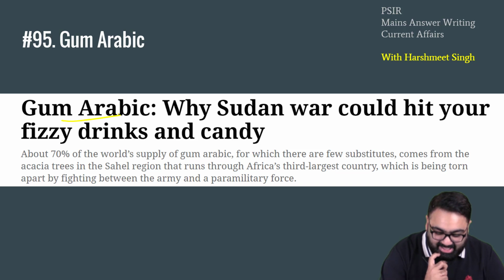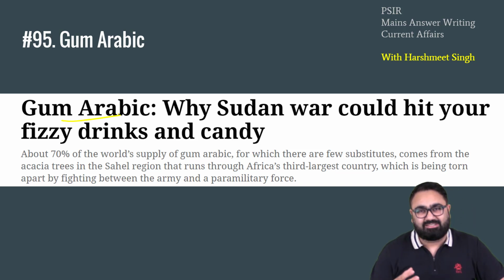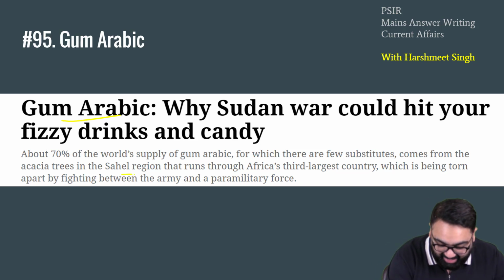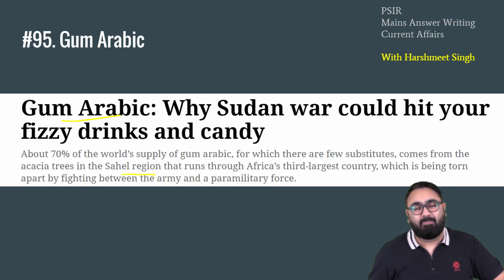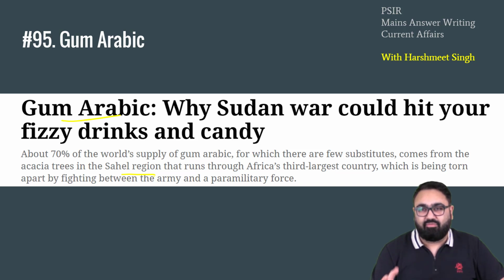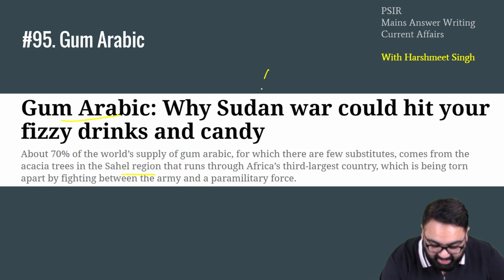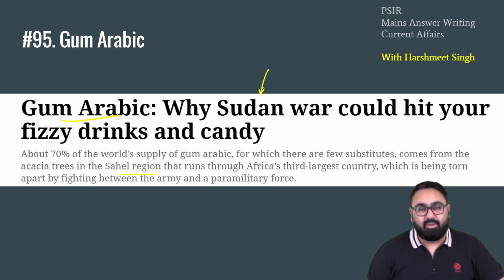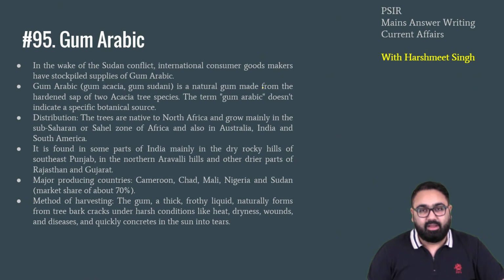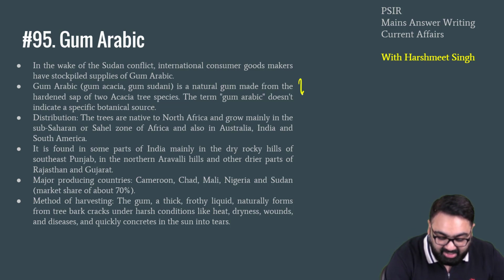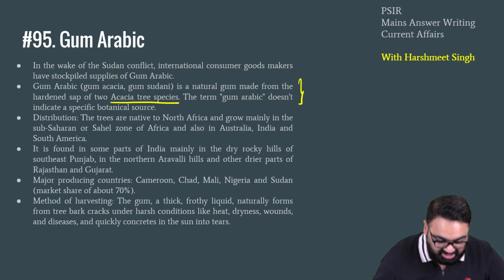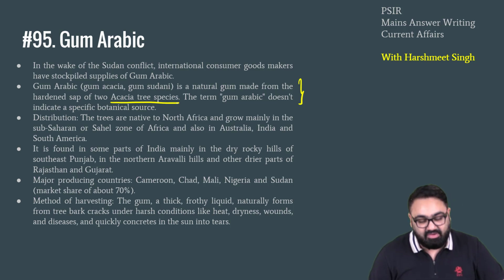What exactly is this? So gum arabic basically comes from a specific plant in the Sahel region in Africa, and it is used in multiple products, be it your food, be it adhesive, many products in art and craft also. Now the reason why it is in the news is that one of the largest producers of this, that is Sudan, has been hit by a civil war for some time, because of which the global supply of gum arabic has been disrupted. It is a natural gum which is made from the hardened sap of 2 acacia tree species.